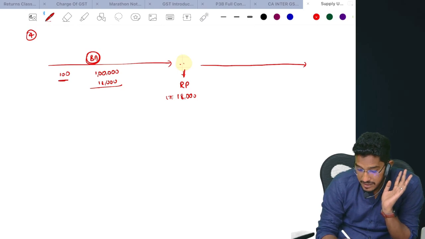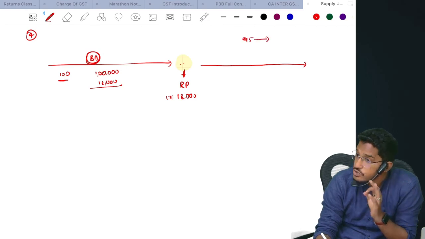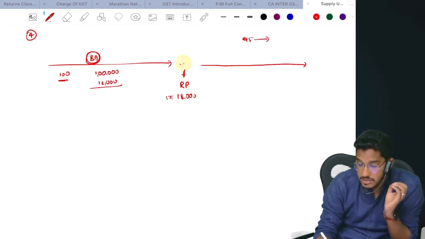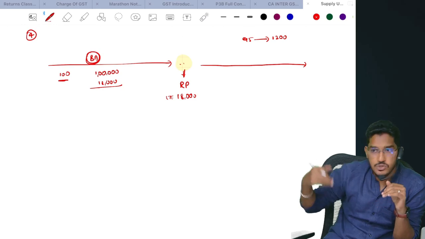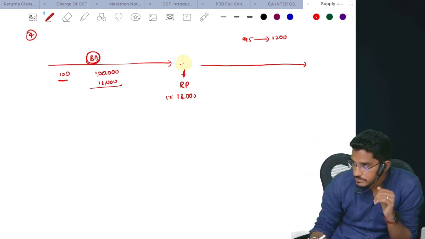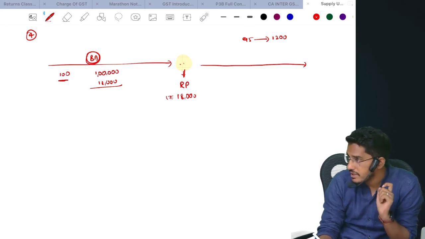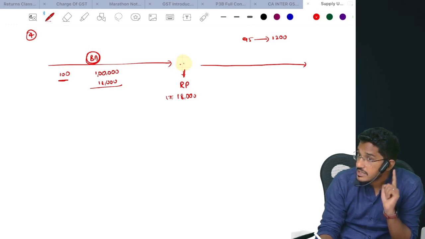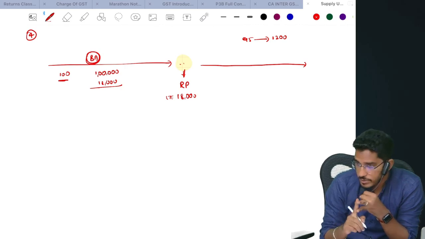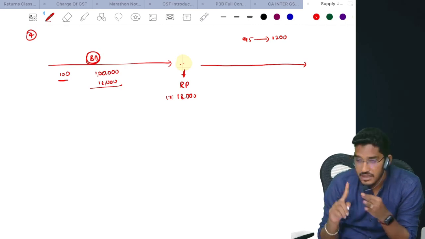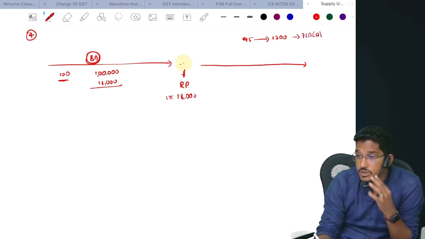Now out of these 100 shirts, I have sold 95 shirts at a price of 1,200 rupees. I made a margin: purchased at 1,000, 200 rupees of profit. So that is supply. Why? These 95 shirts I have sold will qualify as supply as per section 7 subsection 1 clause A. Goods are there, supply is taking place, consideration is there, in the course or furtherance of business.